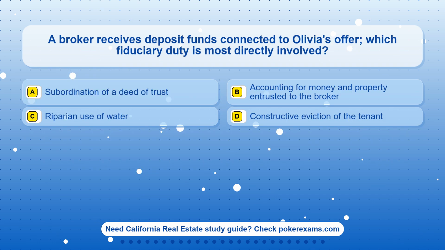Question 2. A broker receives deposit funds connected to Olivia's offer. Which fiduciary duty is most directly involved? Option A. Subordination of a deed of trust. Option B. Accounting for money and property entrusted to the broker. Option C. Riparian use of water. Option D. Constructive eviction of the tenant.